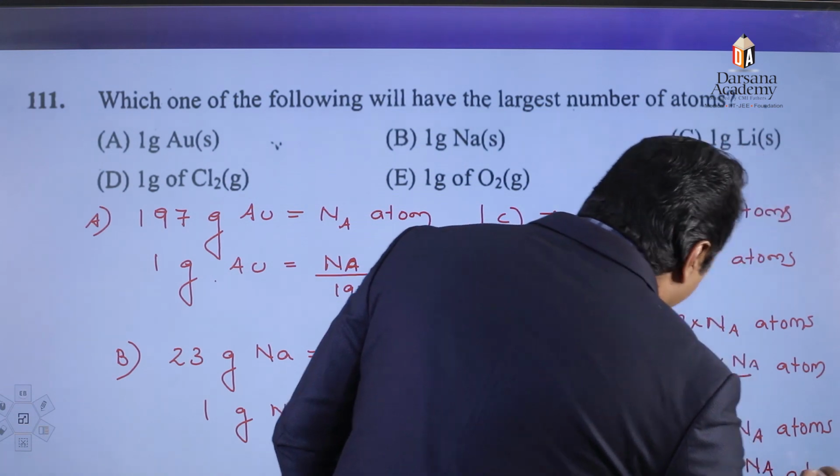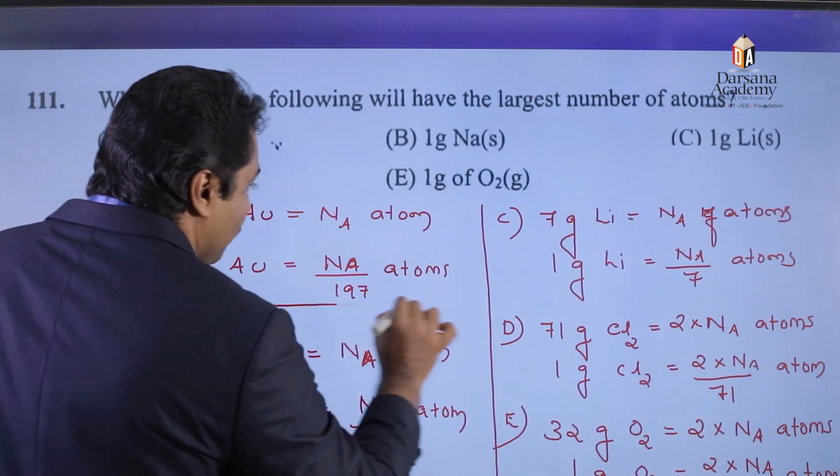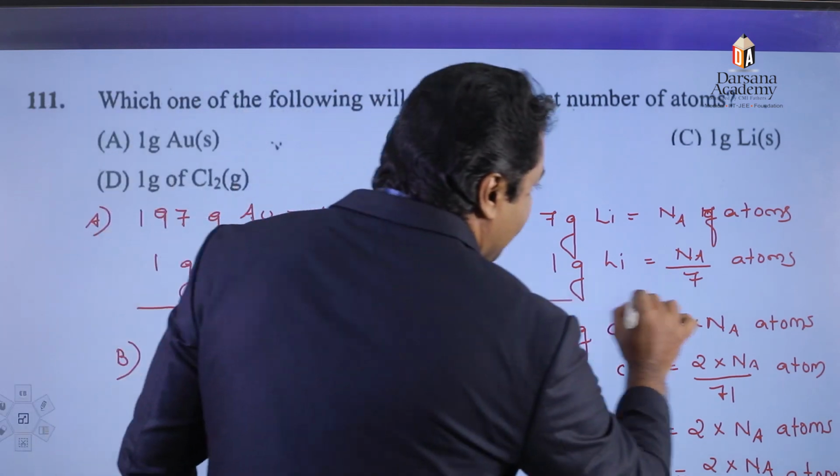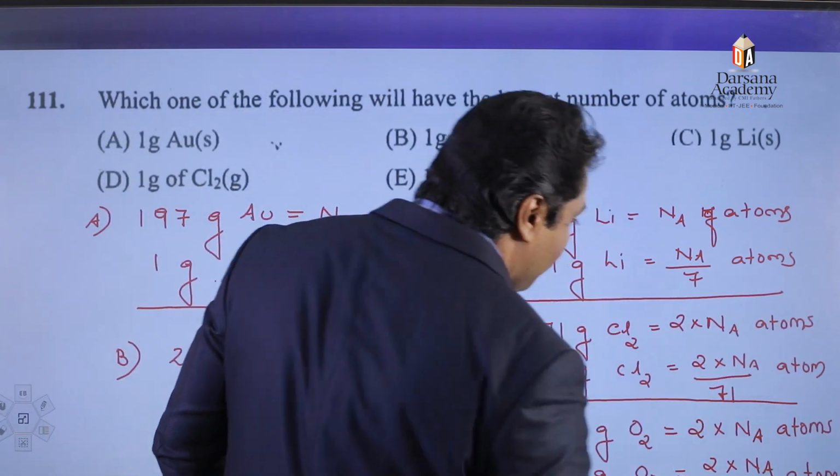So from these 5 options, we can conclude in which option we can see the maximum number of atoms.